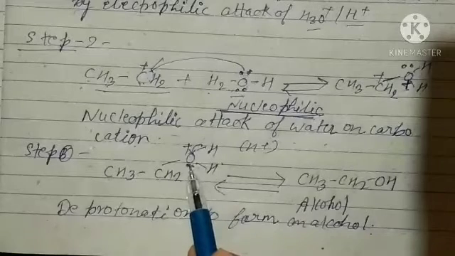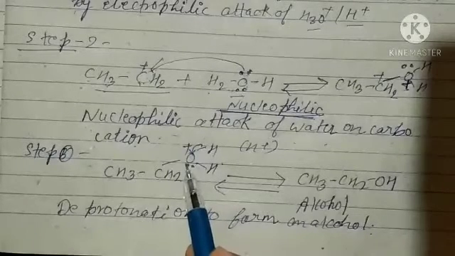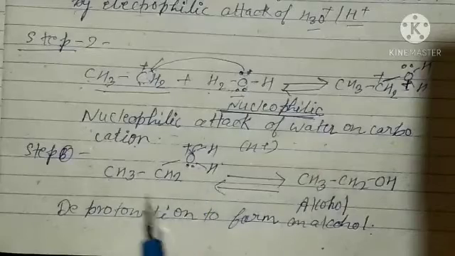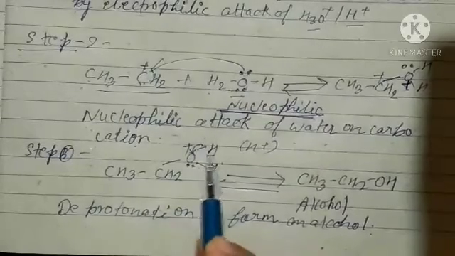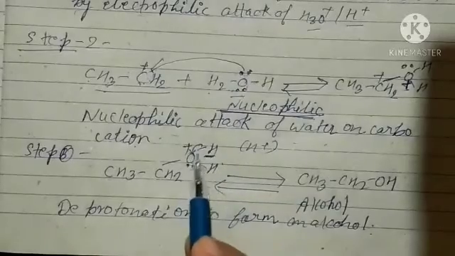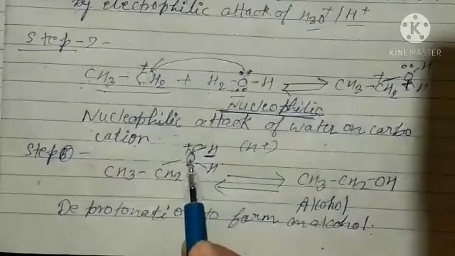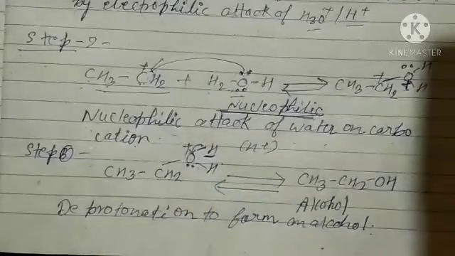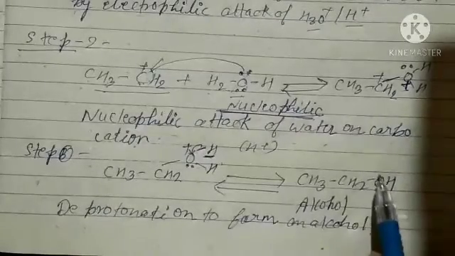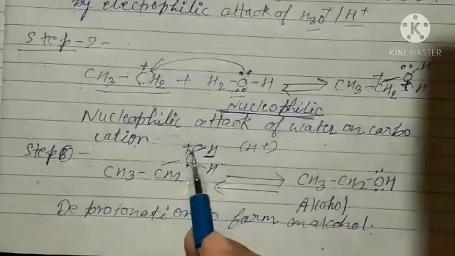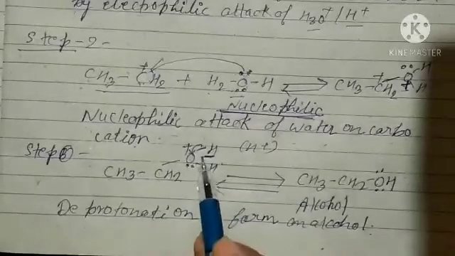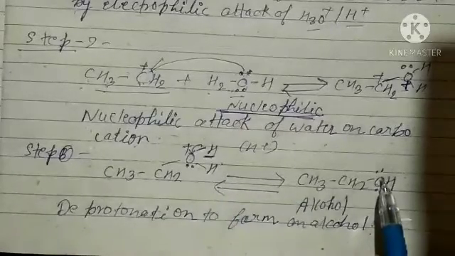So if the negative case is not possible, it will be neutral. So here, how does it happen? What we are seeing is that this hydrogen will be released as H plus, and this bond pair of electrons will be shifted to this side and the charge will be removed. So the charge has been removed, and it will carry 2 lone pairs, because when it was bonded to hydrogen it had one lone pair; when this shifts, 2 lone pairs will be there.